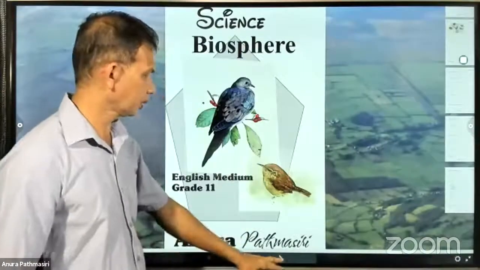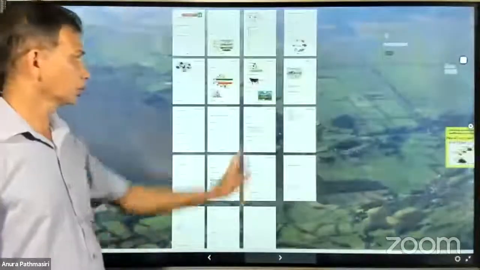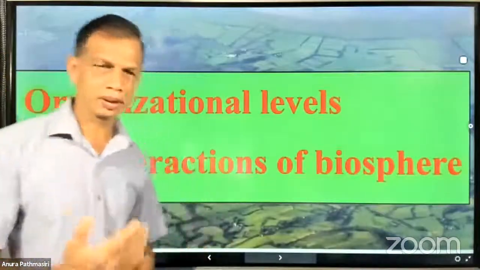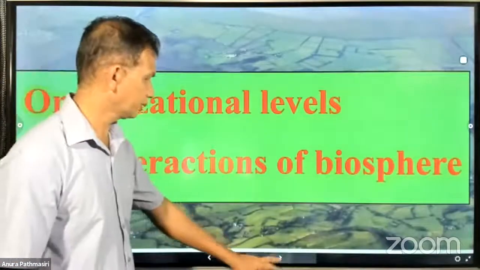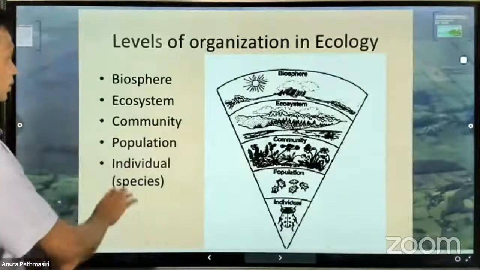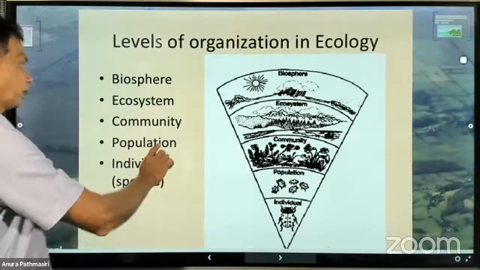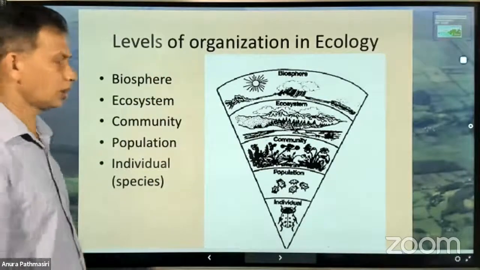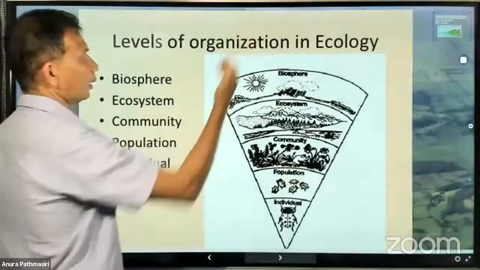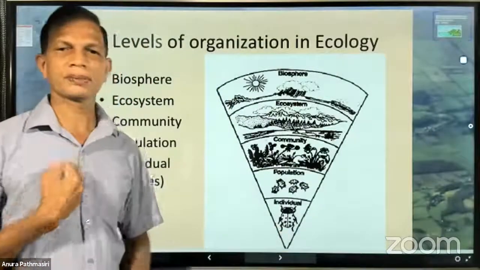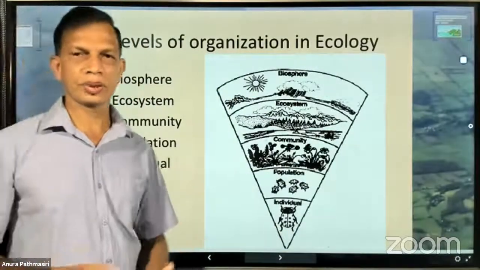We want to study the whole unit there. And organizational levels of biosphere, there are different organizational levels, as explained here. You can see individual, population, community, ecosystem, and biosphere. That's how the levels go on. We are here, individual, under Padmasri. It's a kind of Homo sapiens sapiens.